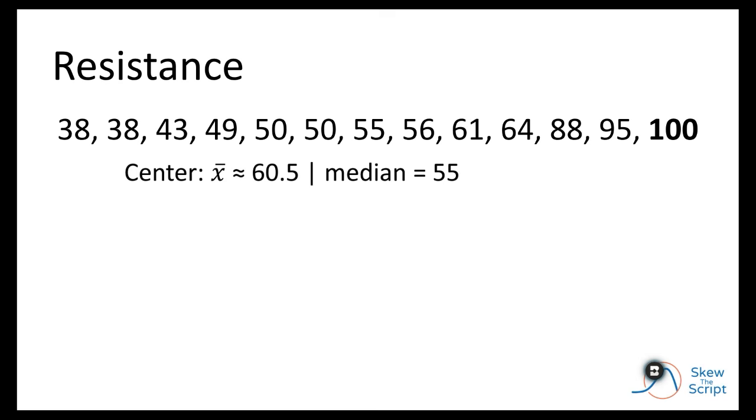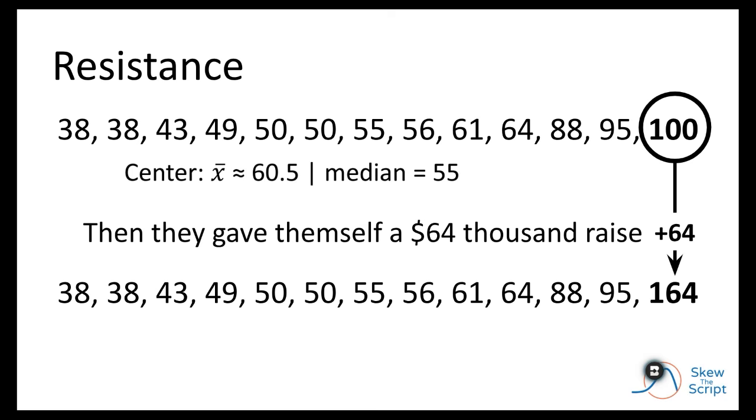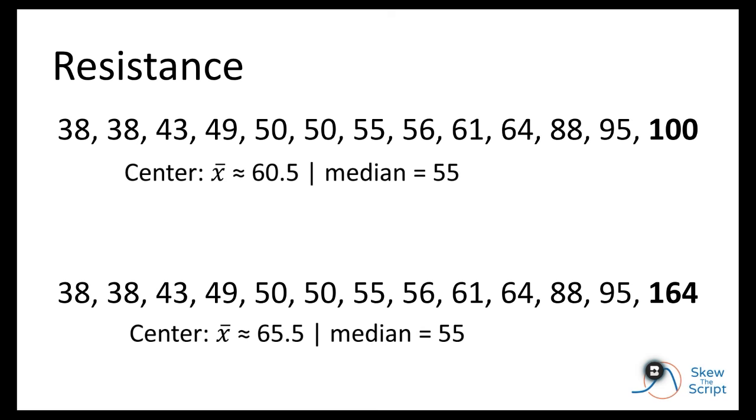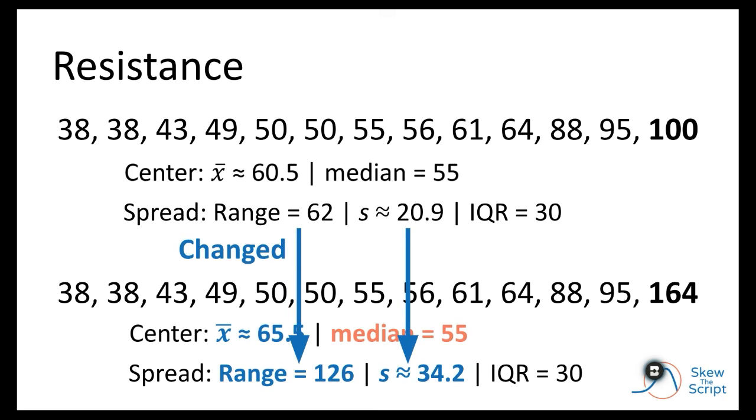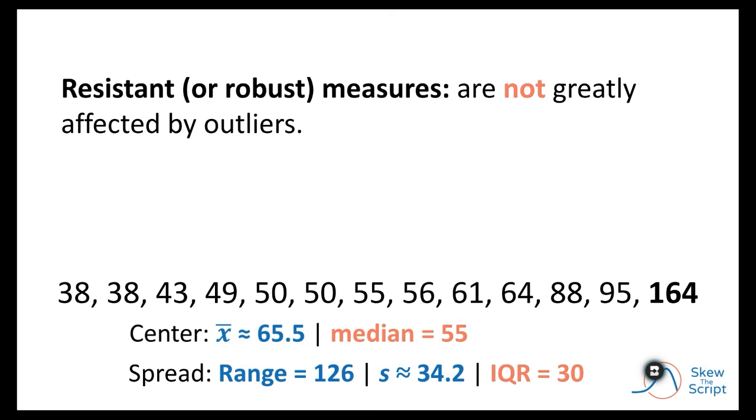All right, so a year ago, the mean would have been 60,500, with a median of 55,000. Then a year later, they decided to give themselves a big raise, which gets them to 164,000. That bumps the mean up to 65,500, with the median staying at 55,000. So with the boss's raise, we can see that the mean increased by about 5,000. The median didn't change. Now, we can also look at the measures of spread. We see that the range and standard deviation each grew when the boss gave himself a raise. The IQR did not change.